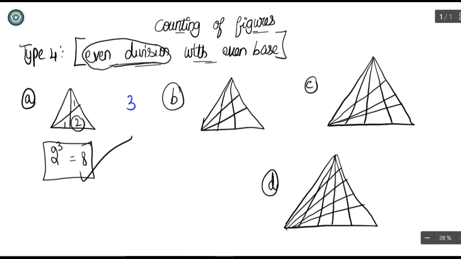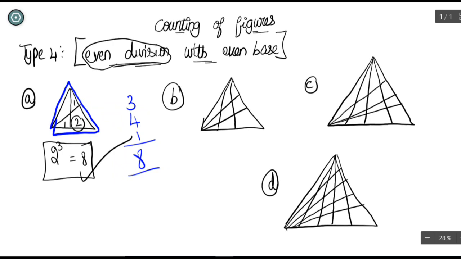Now we can look for double box triangles. This is a triangle and this is a triangle. 1, 2, and 3 and 4. So you get 4 triangles. Sorry, I am just writing the numbers before erasing that one. And you get 4 double box triangles and a single all-combo box triangle. So 1. So totally you will get 8 triangles here. That is what, if you count, you will get 8 triangles.